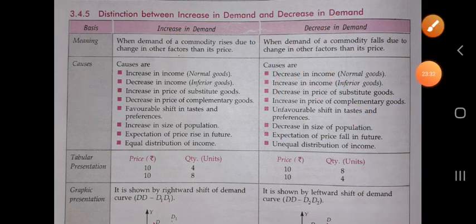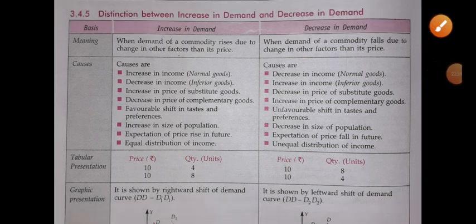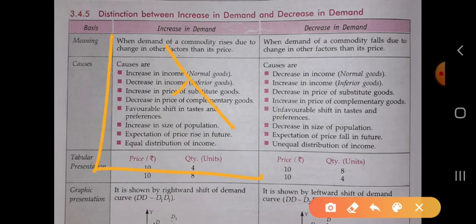Okay, now the next are the causes for the decrease in demand. Decrease in income. When the income of any individual decreases, in the case of normal good, the curve is shifted leftward. Okay, D2 D1. Increase in income. When the income increases in the case of inferior good, there is decrease in demand. Next is decrease in the price of the substitute good.